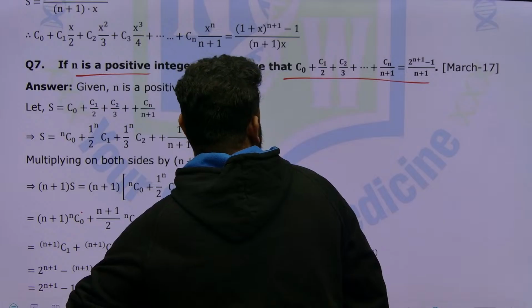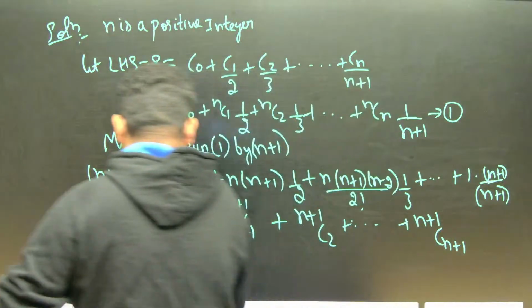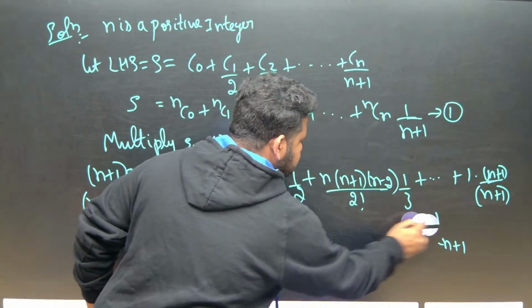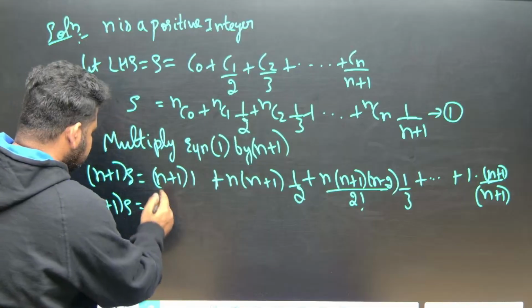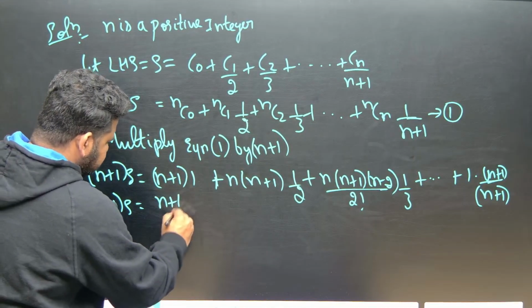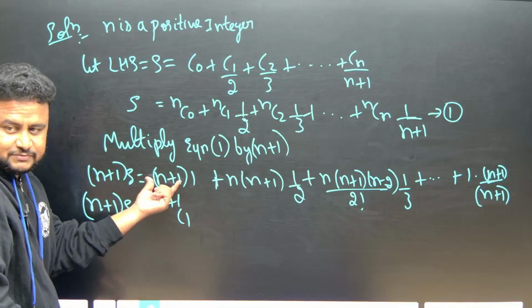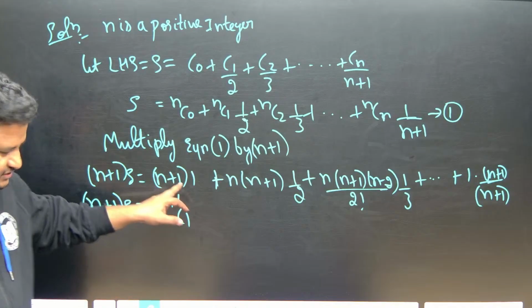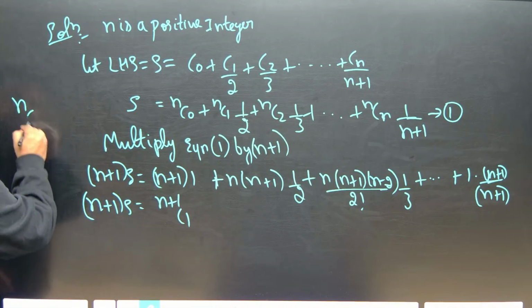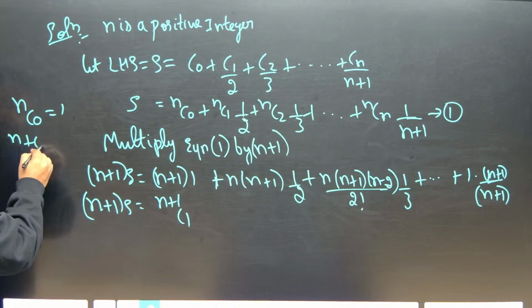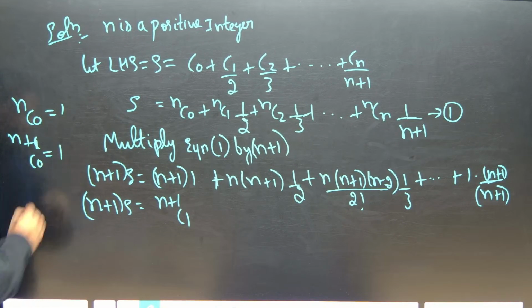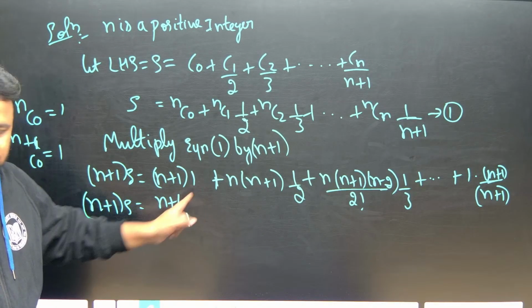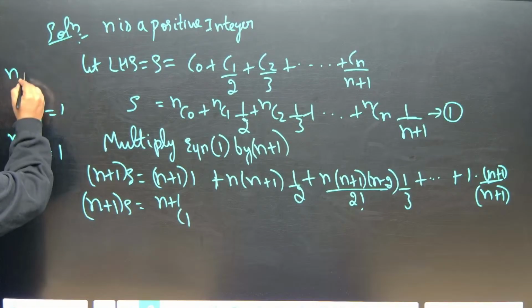Okay, this is what we have. Now see here, we will not get C naught directly, we will get n plus 1 C1. We are having n plus 1, not 1. If it is just 1, I can write C naught. nC naught is equal to 1, n plus 1 C naught is equal to 1. But here I am not having 1, I am having n plus 1. nC1 is equal to n.